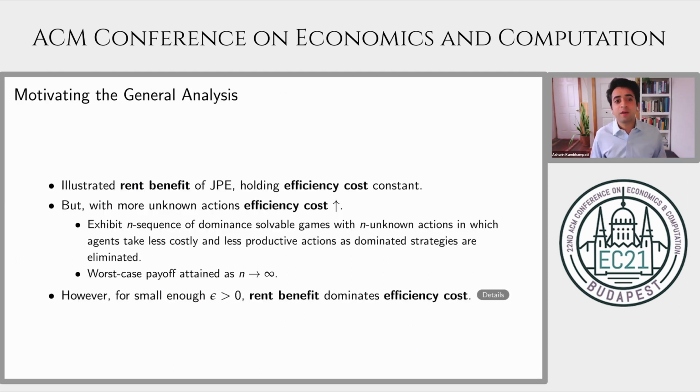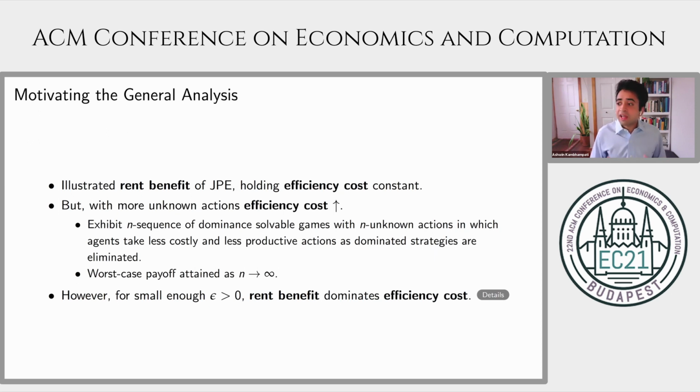So this is a clean example, precisely because agents have exactly one unknown action. In particular, I've illustrated a rent benefit of joint performance evaluation while holding efficiency cost constant through this calibration exercise. It turns out that with many unknown actions, this calibration will not ensure that efficiency costs are eliminated completely.